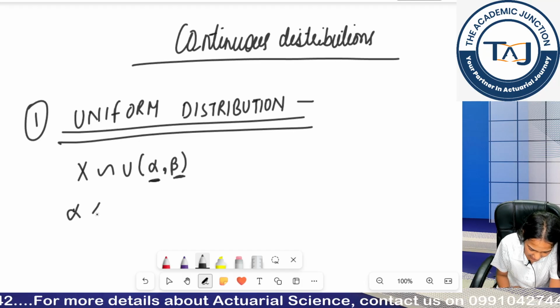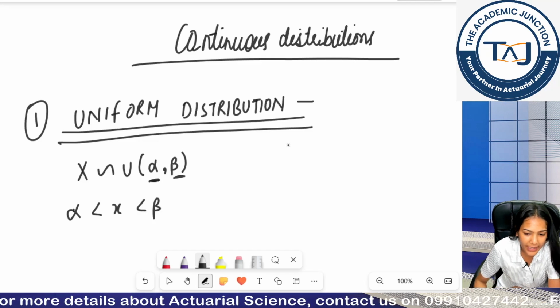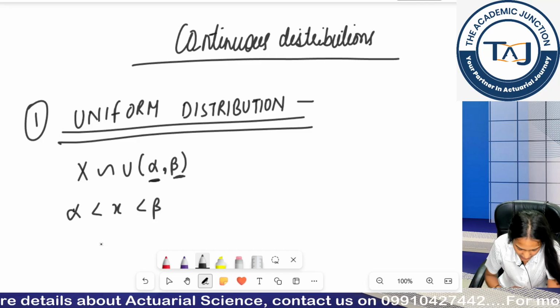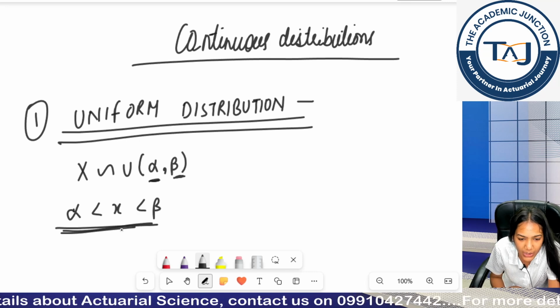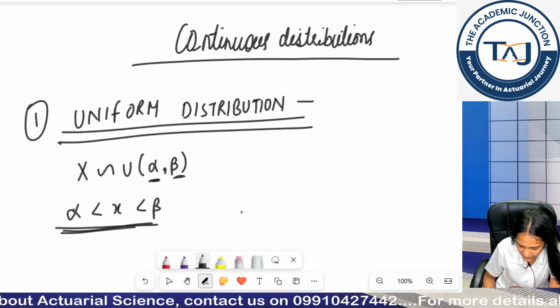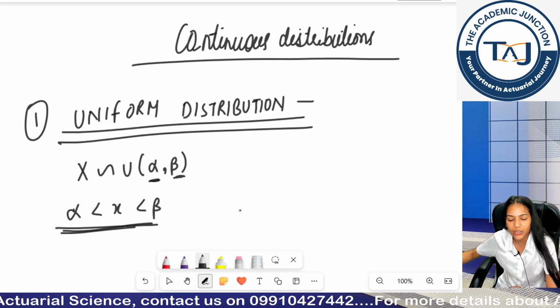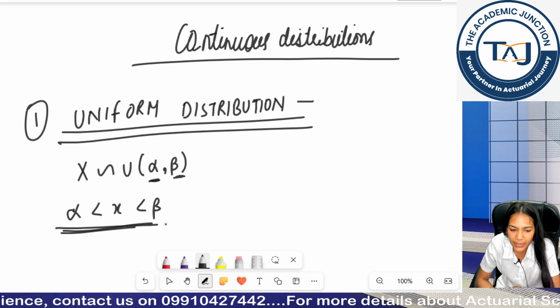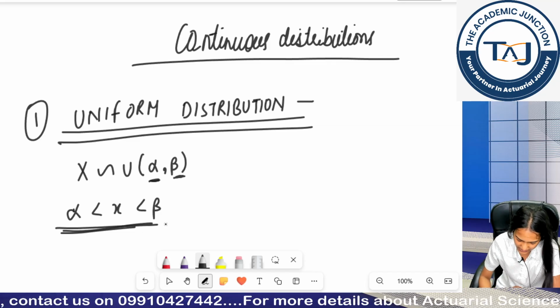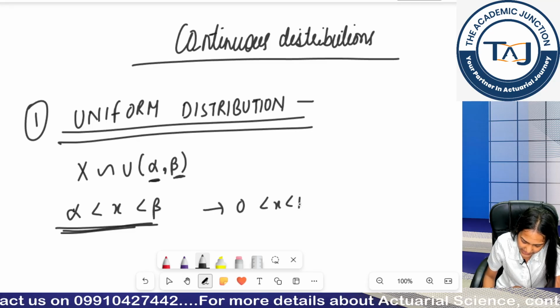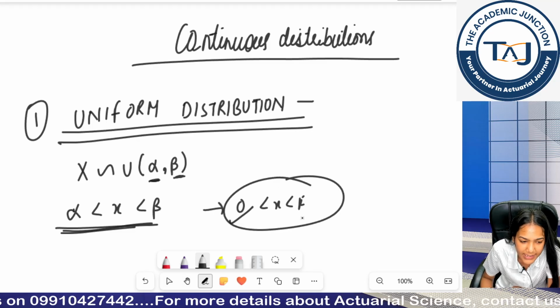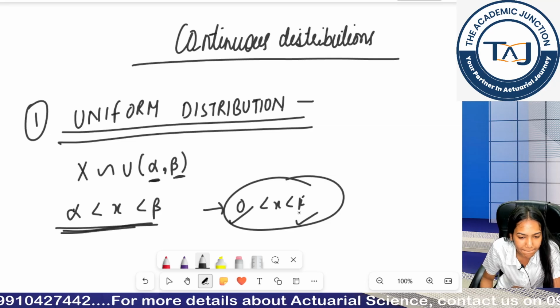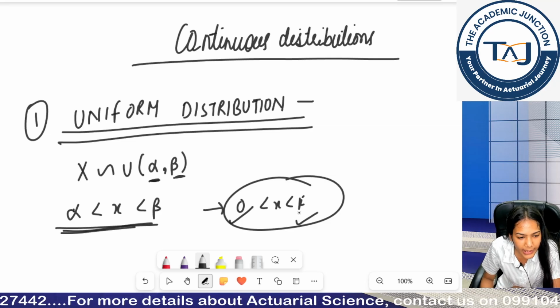So write down my x lies between alpha and beta. See the difference between continuous and discrete. There I was defining x is equal to 0, 1, 2, 3 dot dot dot till k. Here I am defining a range that it is from alpha to beta. If I am given the same range, I can write 0 to k as well. It means my alpha is 0, my beta is k. Clear till now?